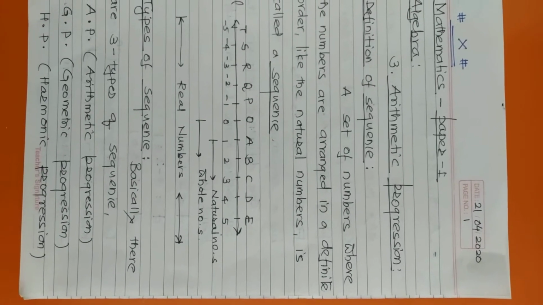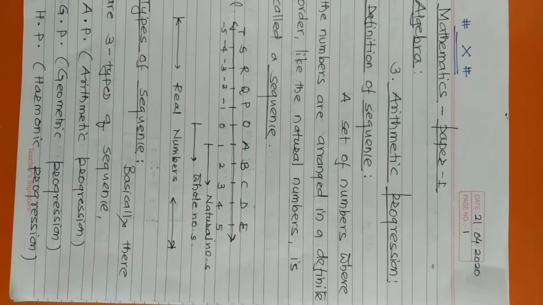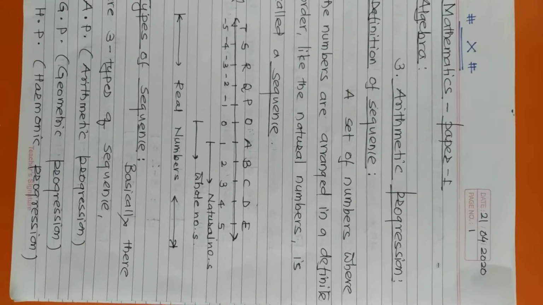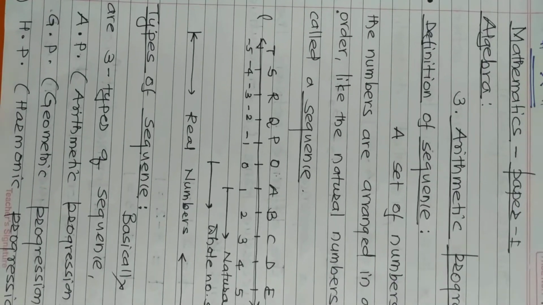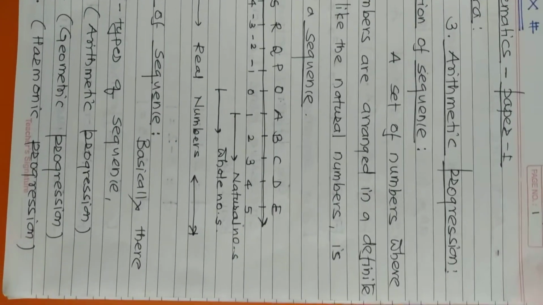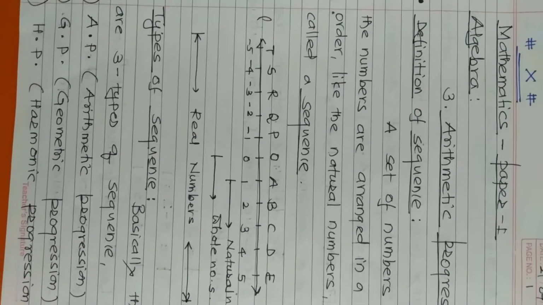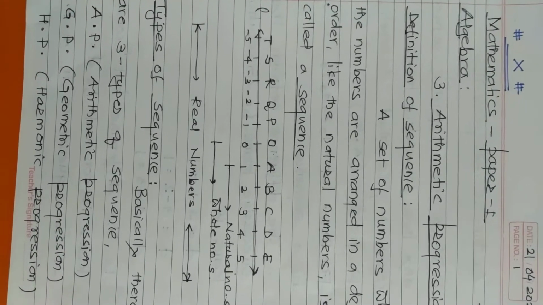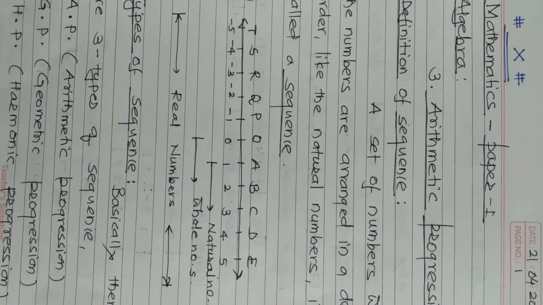That means a group of words which form a certain meaning. So like that, we have to consider the set of numbers, where that set of numbers is arranged in a definite order, like natural numbers. So it is called a sequence.